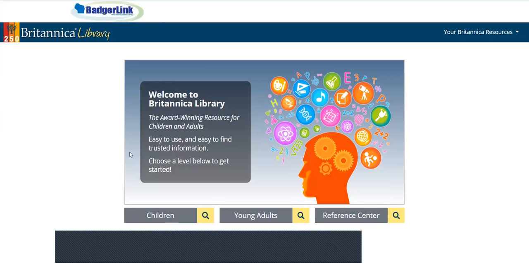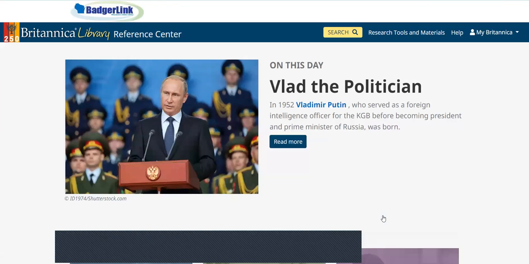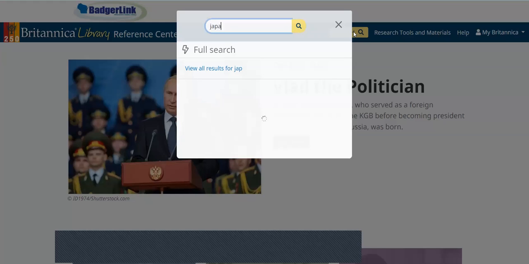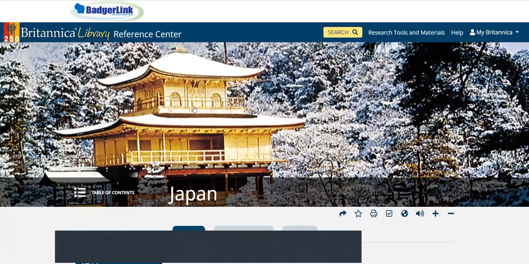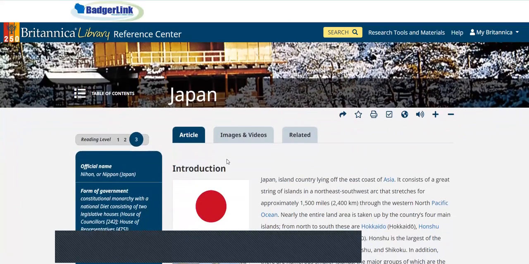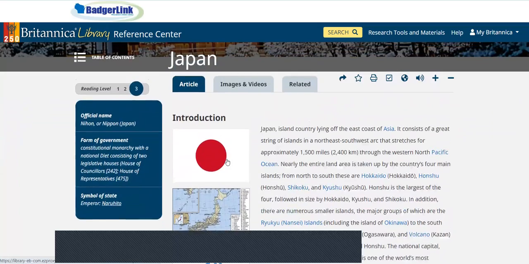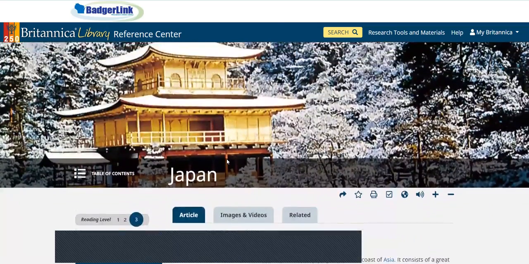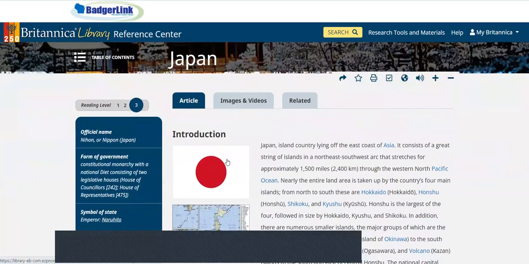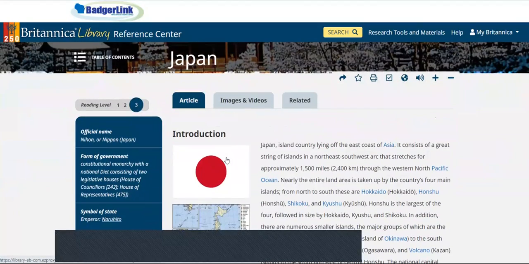Once you are in Britannica Library, you're going to want to go to the Reference Center, and you can type in the name of your country. Once you type it in, you then go ahead and select it. Here is our article about Japan. So it's a very long article. So there's a couple of things that you can do to get the information that you need.